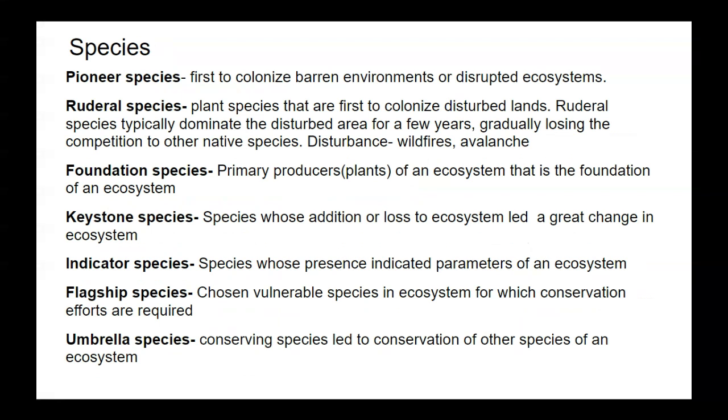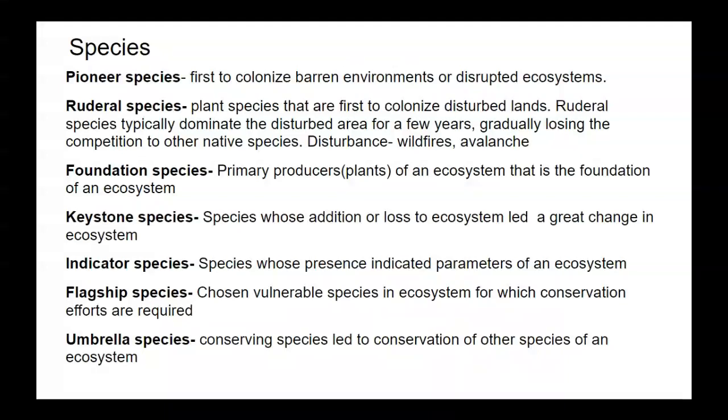There are different types of species defined. One is the pioneer species. It is the first to colonize a barren environment or disturbed ecosystem. The next one is ruderal species. It is a plant species that is first to colonize disturbed land. Ruderal species typically dominate the disturbed area for a few years and gradually lose the competition to other native species. The disturbance may be because of wildfires or avalanches.